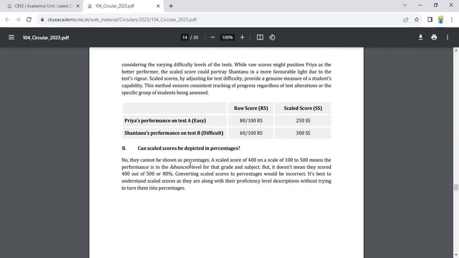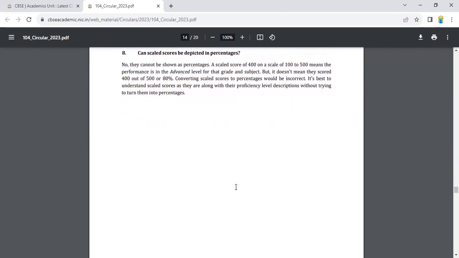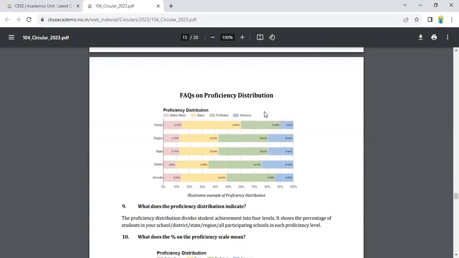Can scale scores be depicted in percentages? No, they cannot be shown as percentages. A scale score of 400 on a scale of 100 to 500 means the performance is in the advanced level for the grade and subject, but it doesn't mean they scored 400 out of 500 or 80%. Converting scale scores to percentages would be incorrect. It's best to understand scale scores as they are, along with their proficiency level descriptions, without trying to turn them into percentages.